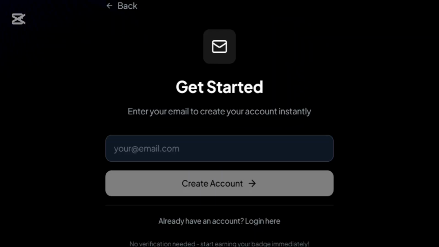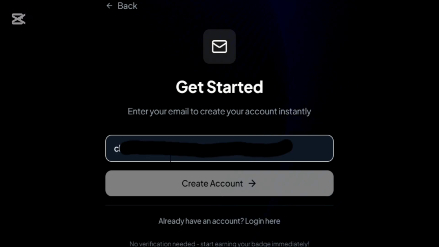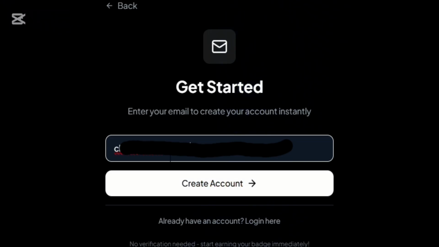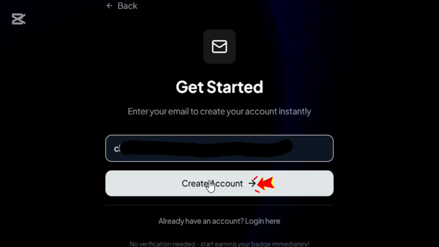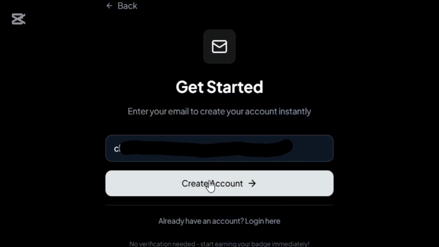So to get started, you need to click on get started, then you proceed to type in your email. And remember, you have just 48 hours to claim this. So I'll just proceed to type in my email. Once I'm done typing my email, I will click on create account. Then I'll allow it to load. My account is actually creating.